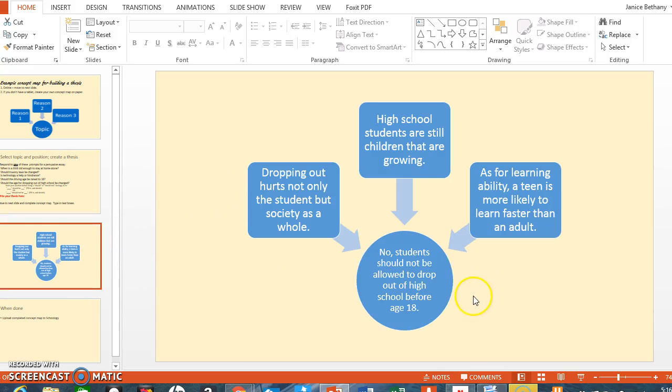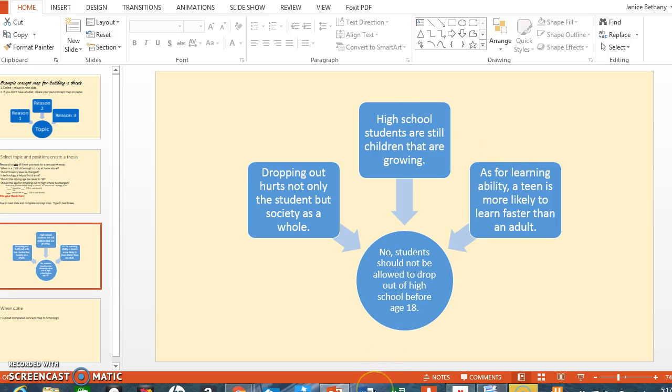Here is my concept map. My thesis and topic and position are all right here in the circle. So I said no, students should not be allowed to drop out of high school before age 18. Then in the squares I've put my 3 main reasons which are going to serve as topic sentences for my essay. So I wrote these in complete sentences. Dropping out hurts not only the student, but society as a whole. Reason 1, reason 2, and reason 3.